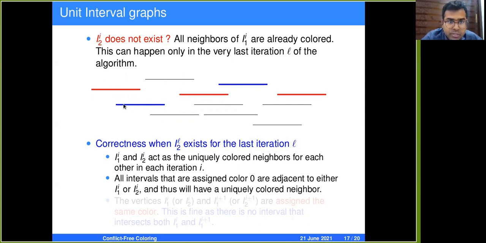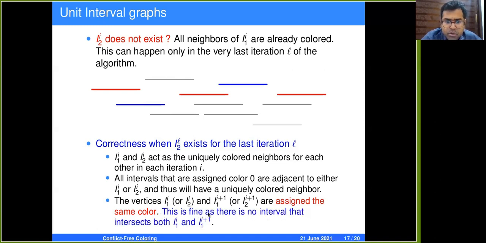So this implies that this blue colored interval is completely contained in this interval. So this is not a proper interval graph. So our assumption is incorrect. So hence, every vertex which is given the color 0 has a uniquely colored neighbor. Note that the vertices I1i and I1i plus 1 are assigned the same color. Similarly, I2i and I2i plus 1 are assigned the same color. But this is fine because there is no interval which intersects both I1i and I1i plus 1.